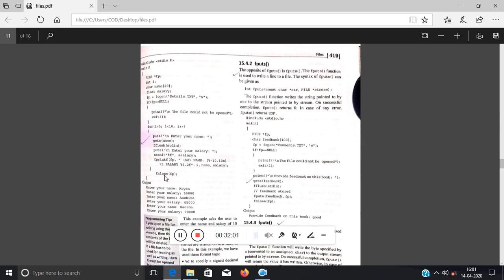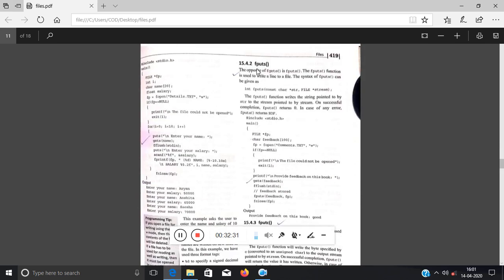Then close the file. Obviously whatever input is given in each iteration will be directly written into the file. So fprintf is the inbuilt function: first pass the file pointer, the file in which you want to write. Okay, so fp, then the percent parameters accordingly, and then put the variables accordingly.